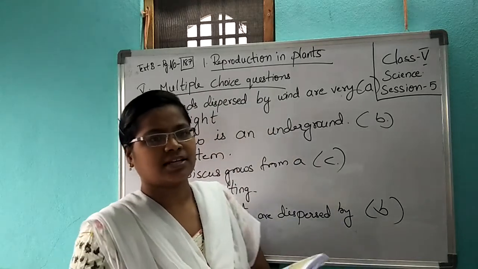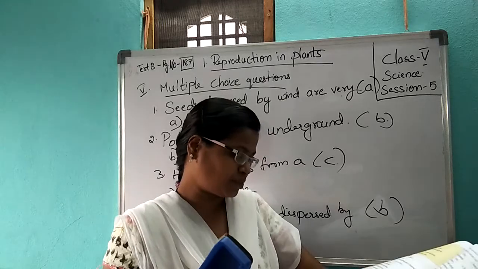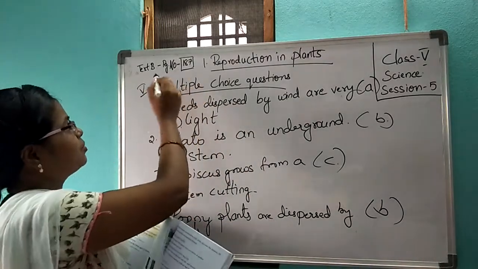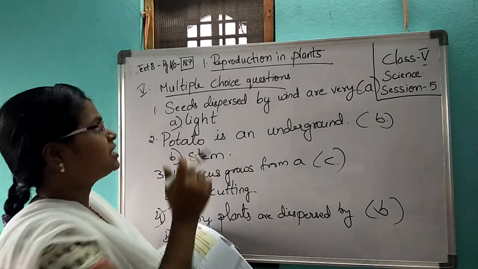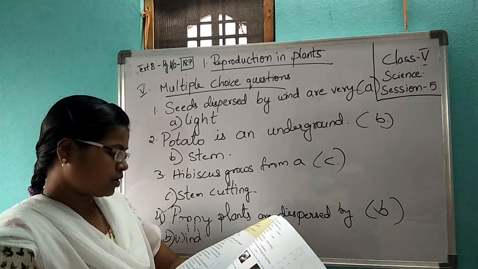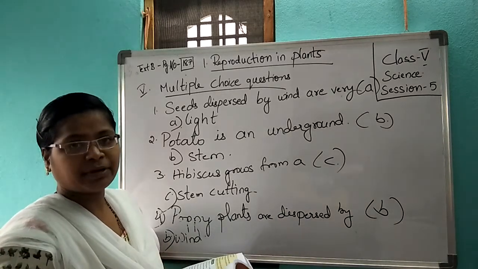Okay. Last class, what have you learned? Take your textbook, page number 187. Everybody open your textbooks. Open page number 187. We have already done the third and fourth bit. Now we will do the fifth bit.